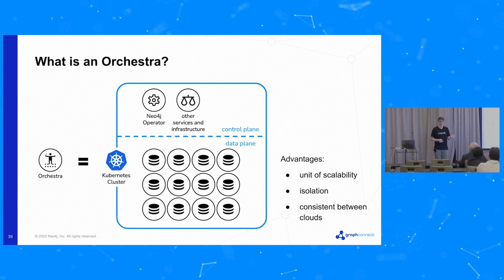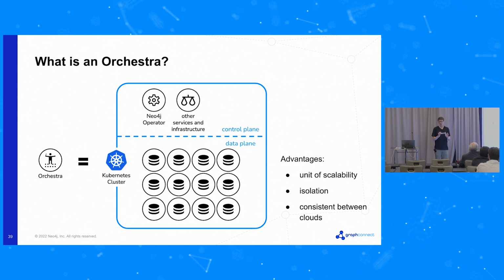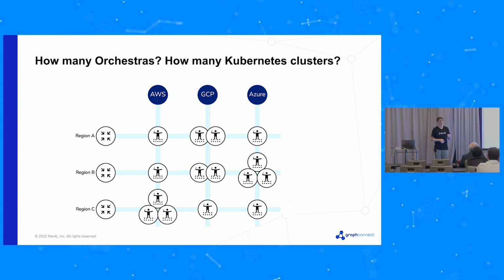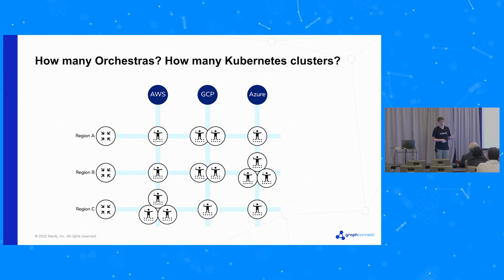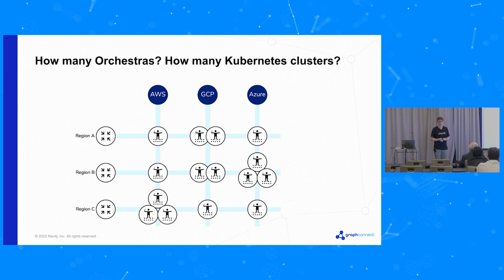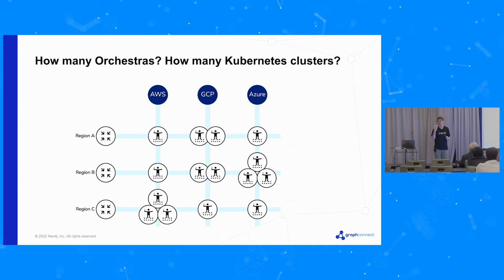It also gives us that cross-cloud capability, that we can use this roughly as a pattern. It needs customization, but roughly as a pattern on each of the clouds. How many do we need of this? Well, the minimum we need is one Orchestra per combination of region and cloud provider. You'll see on this picture, it's kind of schematic, but you'll see that in some regions we have more. We're going to have more Orchestras, and that's going to be to do with demand. How many customers want to run their database in that particular Orchestra?